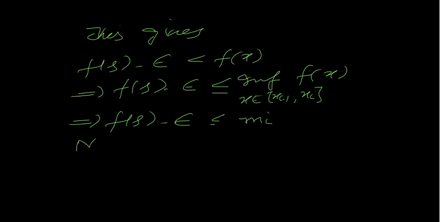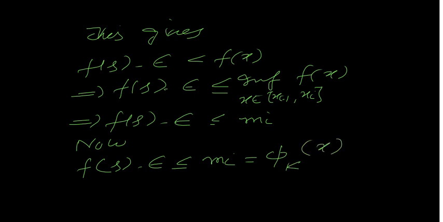Now look at this. But what's mi? Mi is equal to the value of the function phi k of x, because x is in the ith subinterval. And this phi k of x is less than what? It's less than f of s plus epsilon.